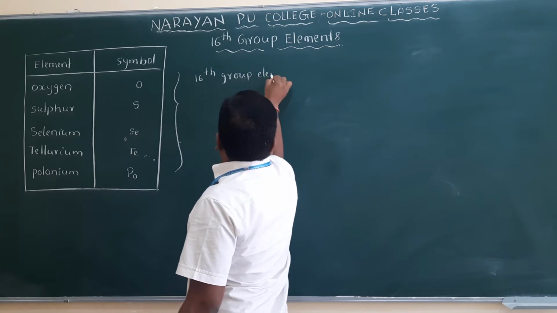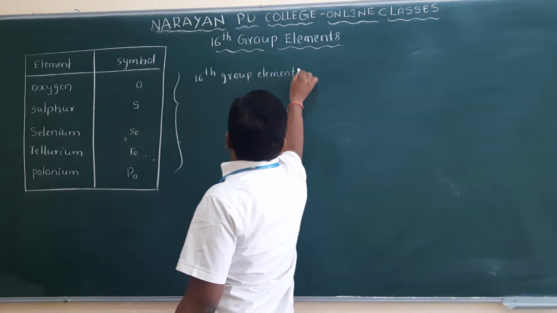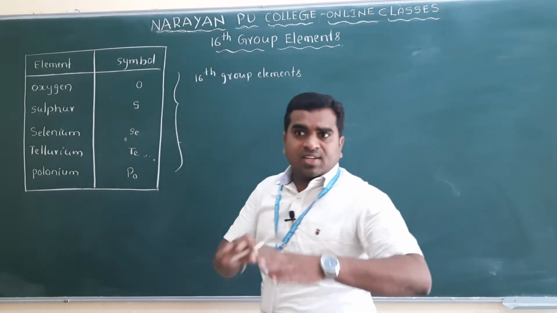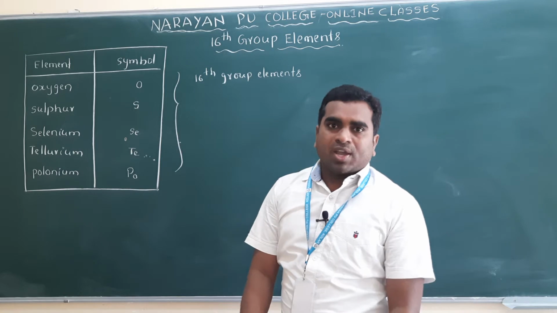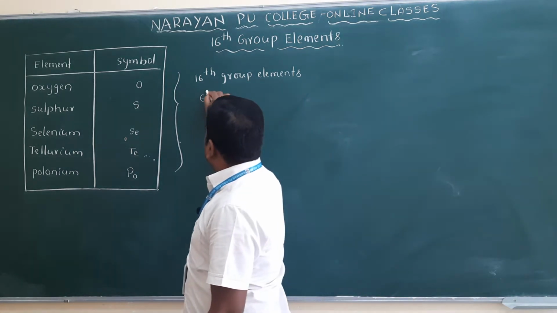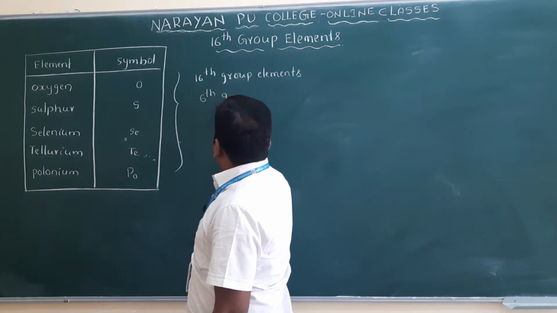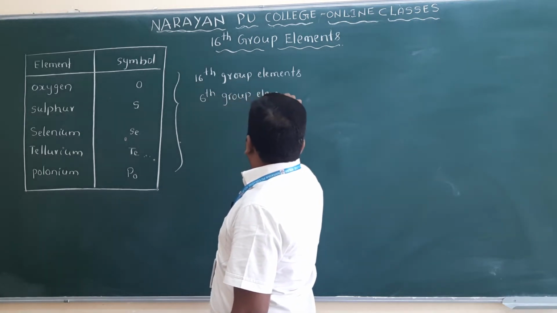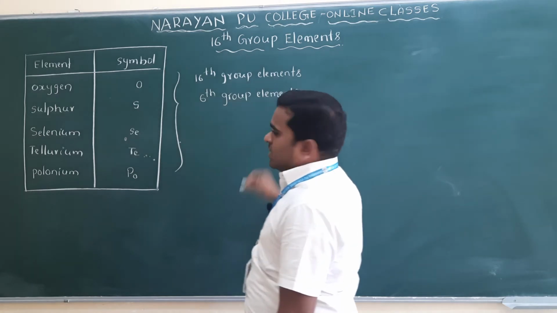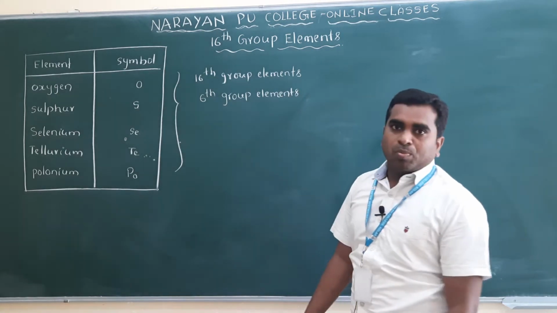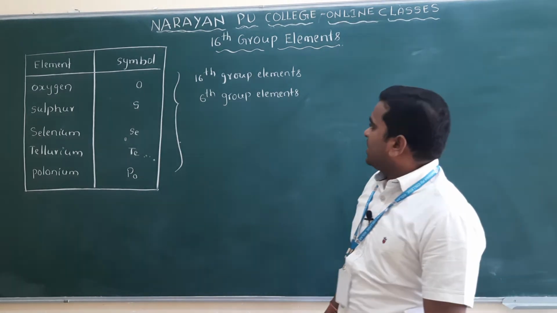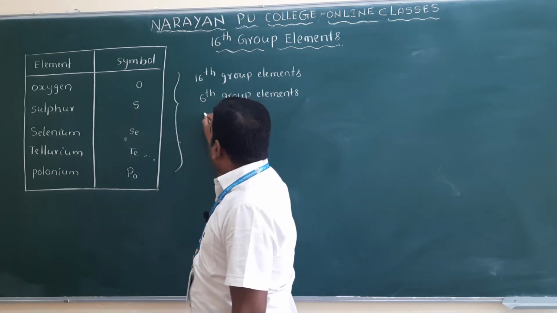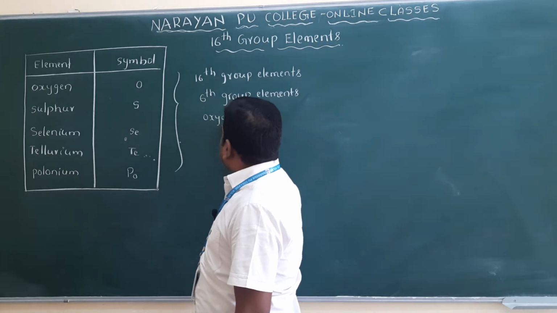And if you don't consider the d-block elements, they can be called the 6th group elements.